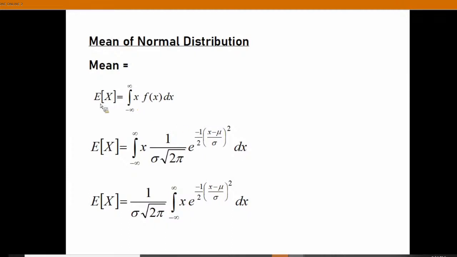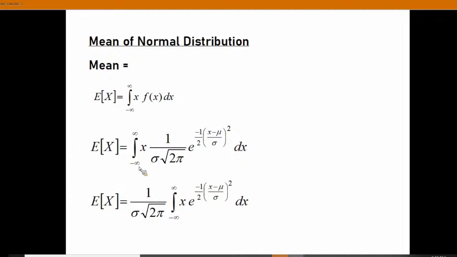Mean, you are knowing for a continuous random variable, mean is also known as expectation of x. Definition you have already learned, that is minus infinity to plus infinity x f of x dx. What is f of x? F of x is the probability density function. So here the probability density function is 1 by sigma into root of 2 pi e power minus of (x minus mu) whole square by 2 sigma square dx.